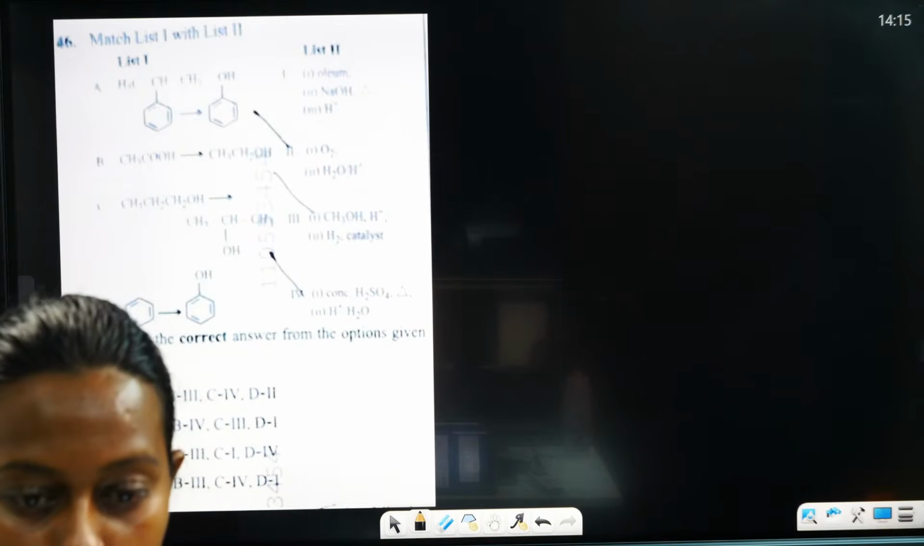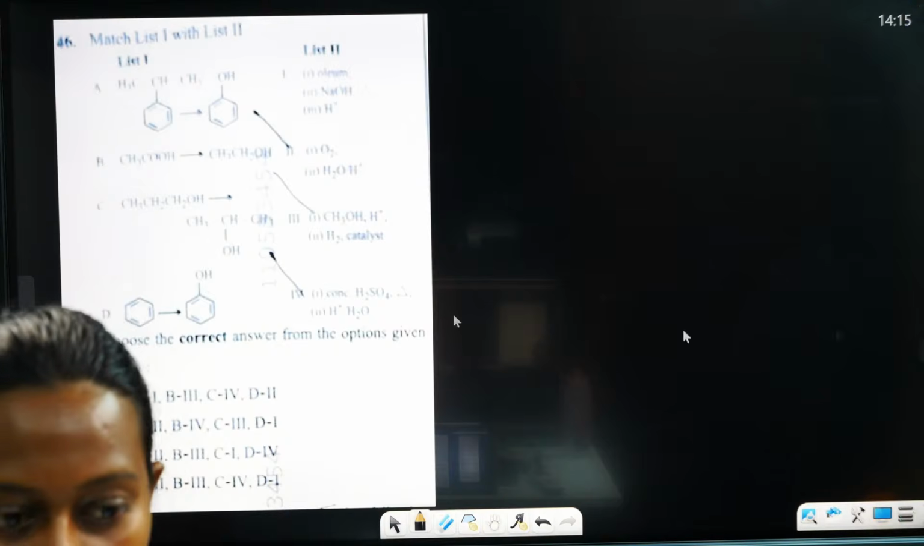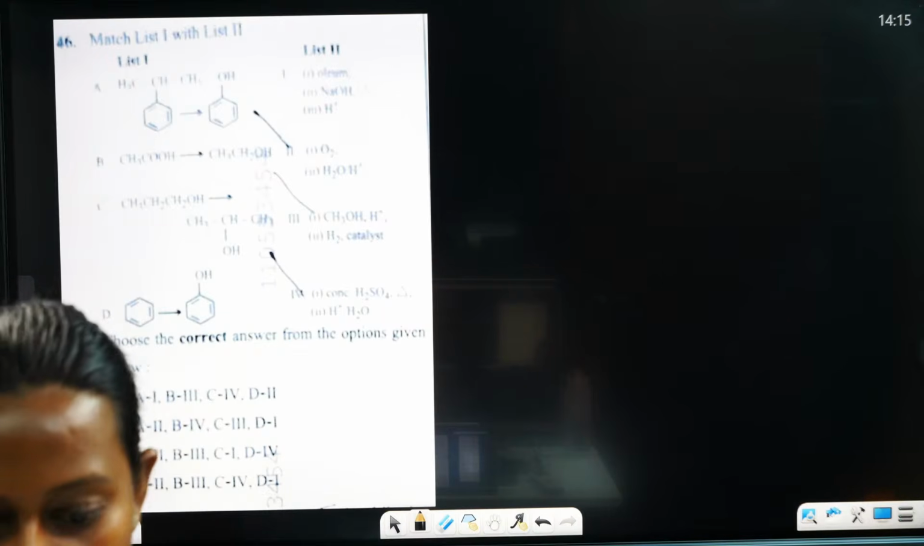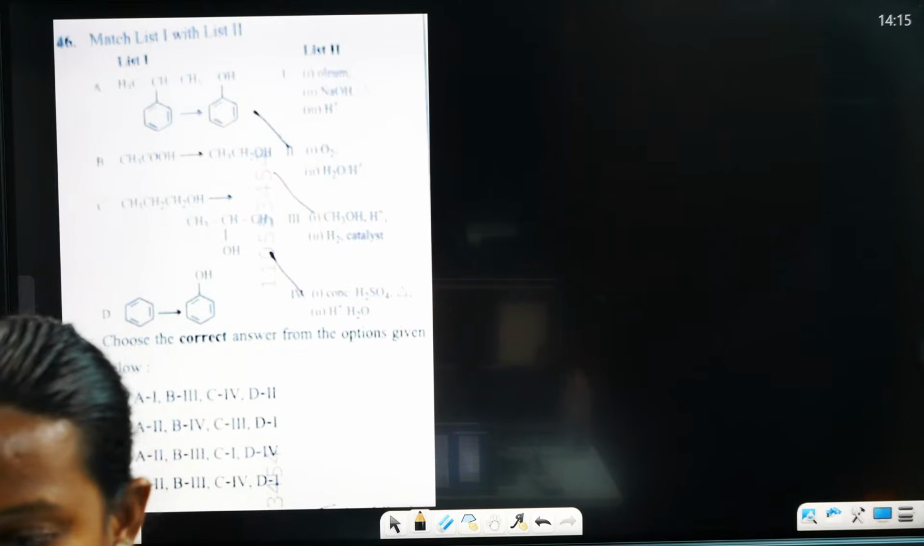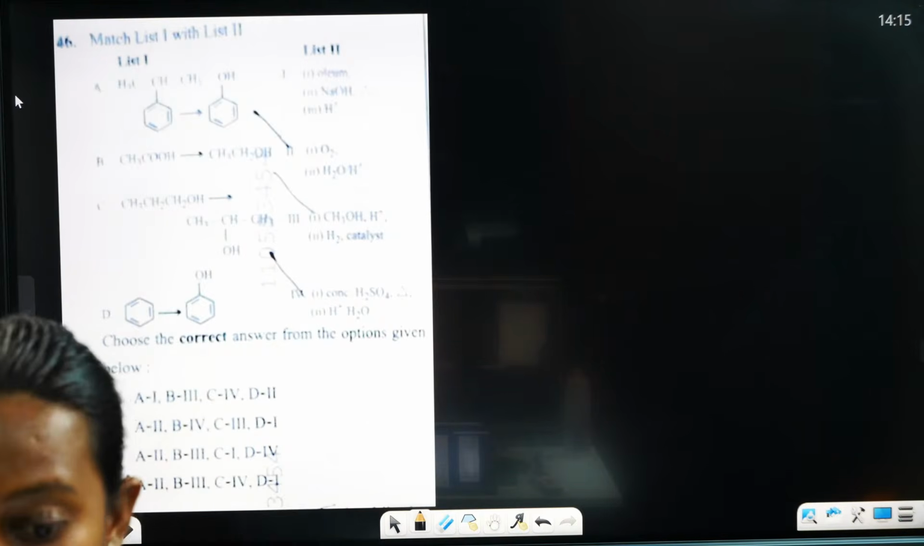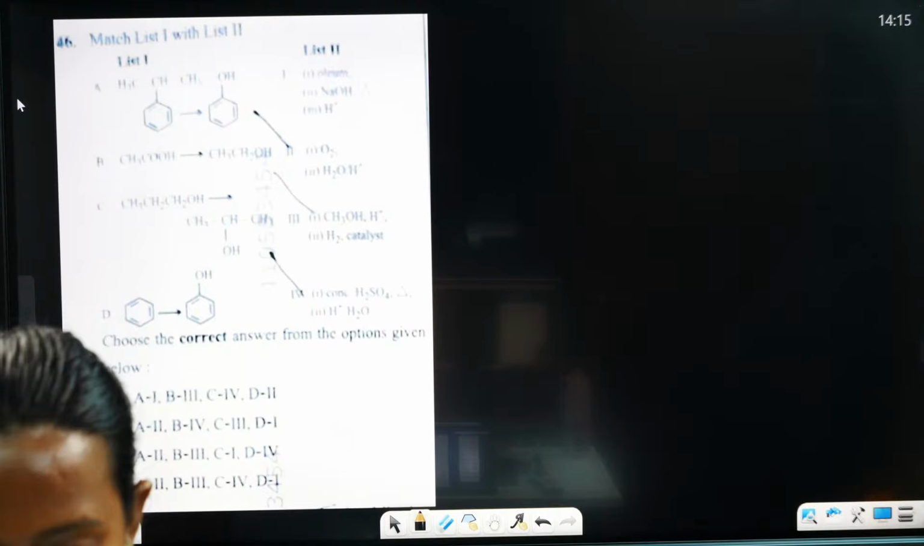Yes. So now we are going to discuss our chemistry. We are going to analyze the chemistry question paper. So before that, tell me, how was the exam, guys? Is it easy? Is it moderate? Tell me about the chemistry question paper. Is it easy, moderate, or difficult?